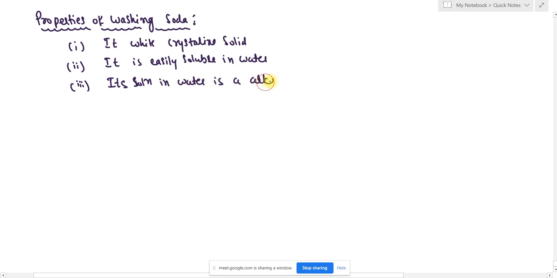That means its pH is more than 7. What is an alkaline or basic solution? Its pH is more than 7. If the pH is more than 7, then those solutions are called alkaline solutions. So sodium carbonate, or washing soda, is alkaline in nature.